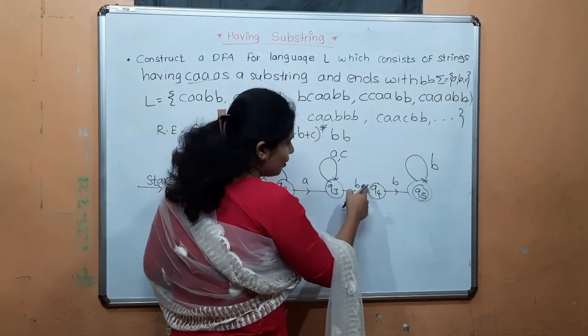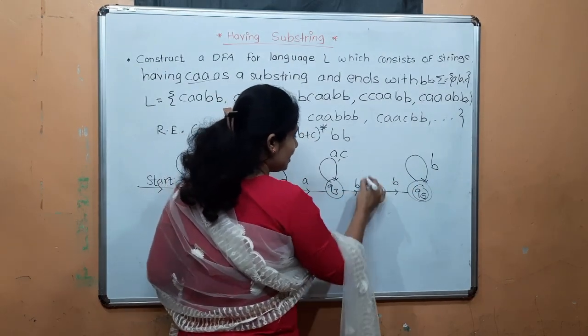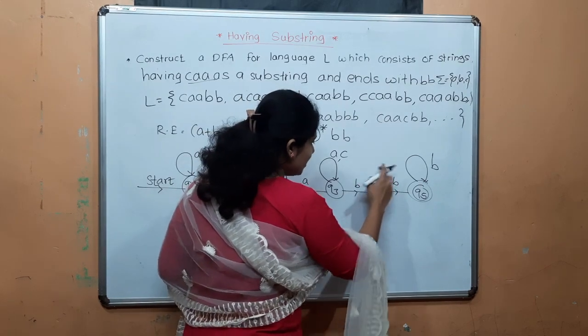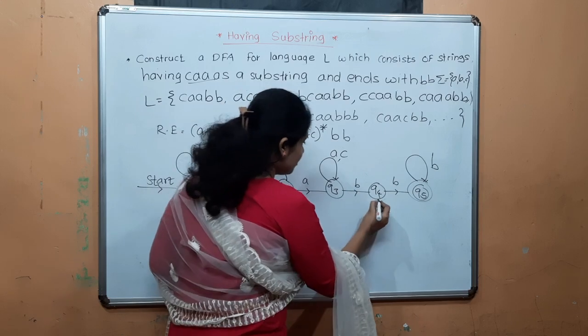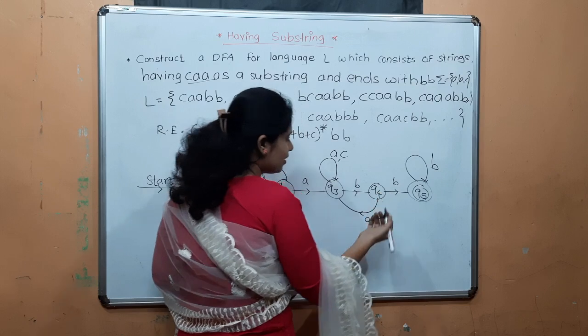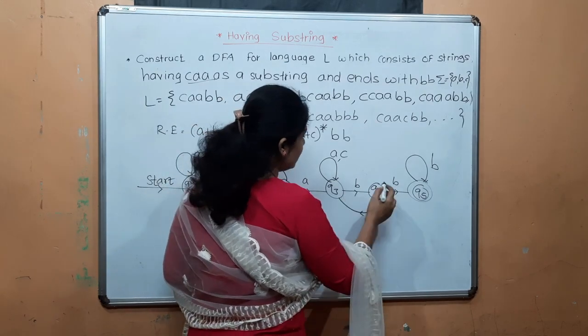If A occurs here, then what can I do? I cannot give the self loop of A here because it will become AB, which is not valid. So I can give here A, B. Or if C occurs, again here we can give C, B.